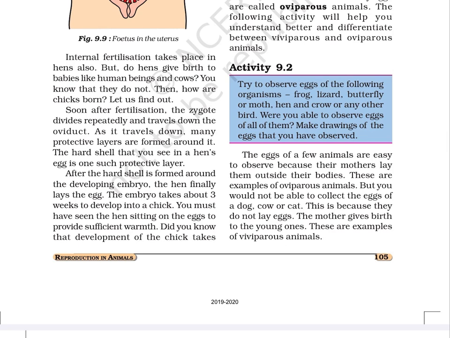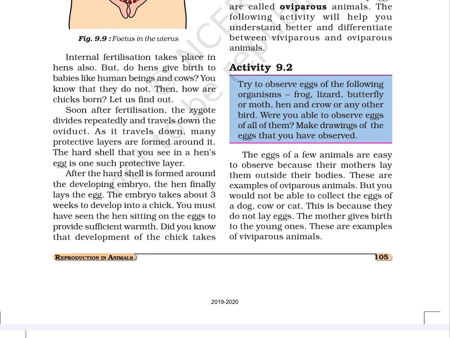But do hens give birth to babies like human beings and cows? You know that they do not. Then how are chicks born? Let us find out. Soon after fertilization, the zygote divides repeatedly and travels down the oviduct. As it travels down, many protective layers are formed around it.